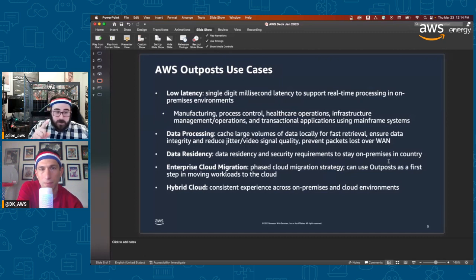But now the use cases, you asked about this. Here's how you think about it. Why would I want a giant rack from AWS that extends my hybrid cloud or builds a hybrid cloud I didn't have before?